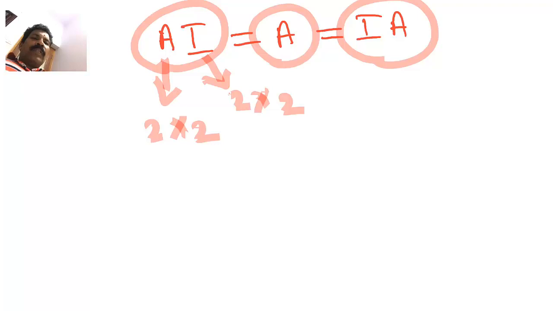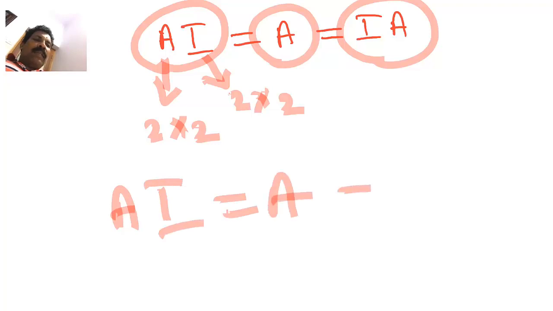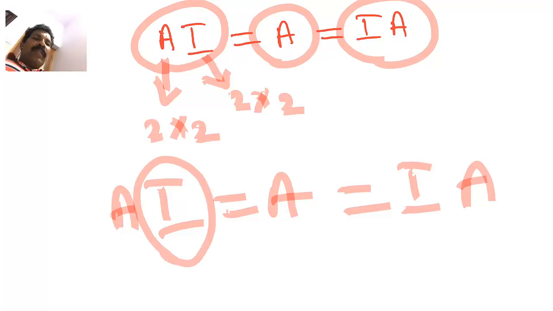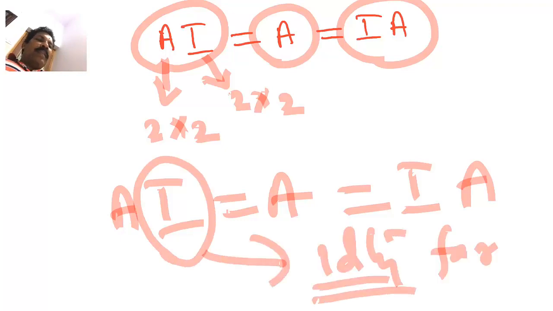This property is what is called existence of multiplicative identity. This is only for square matrices. Remember that A should be a square matrix of any order, then there exists an identity matrix of the same order in such a way that AI is equal to A is equal to IA. And here I is what is called the identity element for matrix multiplication.